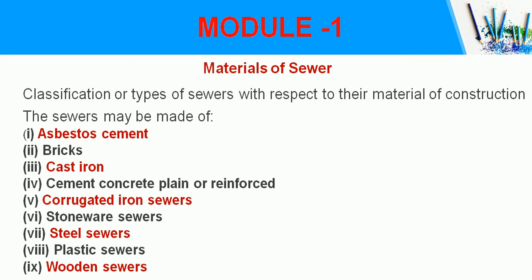Okay, so based on our requirement, the diameter, based on the flow characteristics, based on the place of usage in the underground, based on the conditions of the soil or based on the purpose of the sewerage system, we will select the material from these things accordingly. Okay.